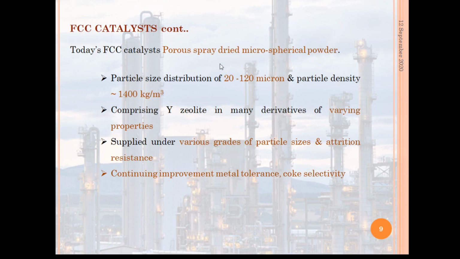The particle size distribution is 20 to 120 micron and particle density is 1400 kg per meter cube, and it comprises Y zeolite in many derivatives of varying properties and supplied under various grades of particle size and attrition resistance, continuing the improvement of metal tolerance and coke selectivity.